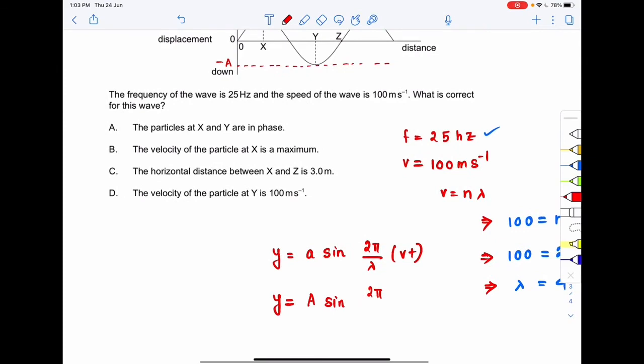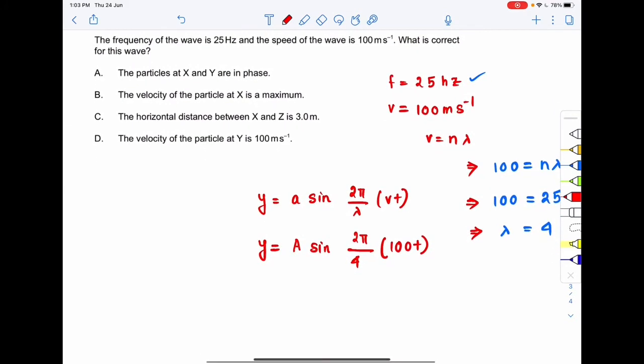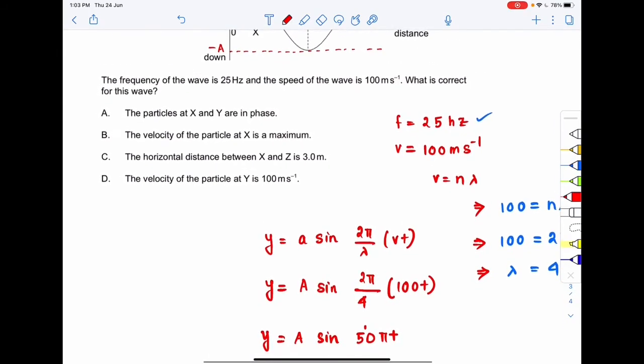Substitute over here 4, 2 pi by 4 into vt. What is v? v is 100, so 100 times t. So that means the equation of the traveling wave is y equal to A sine 50 pi t. So this is the equation of the traveling wave.